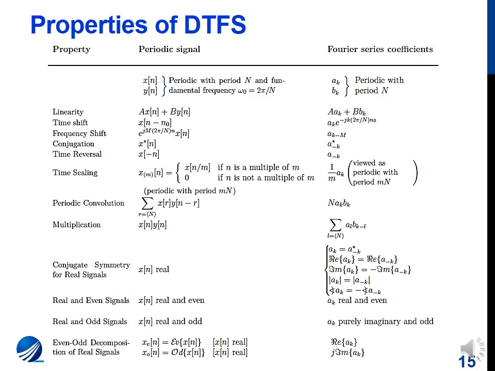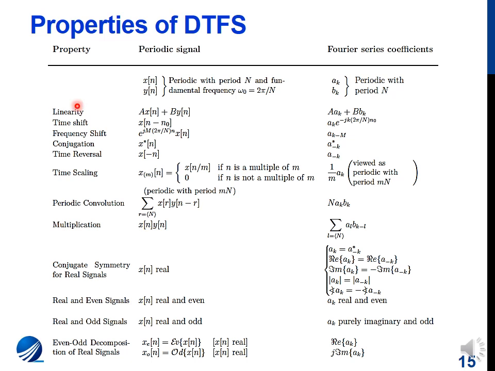Now we will be seeing the properties of the discrete time Fourier series. The discrete time Fourier series observes the same properties as the continuous time Fourier series. There might be a slight difference when you view the result, the coefficients, because of the periodicity of the discrete time Fourier series. Otherwise, the properties are the same. We'll briefly and quickly discuss all these properties individually.